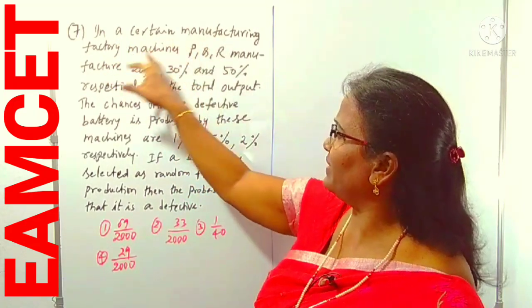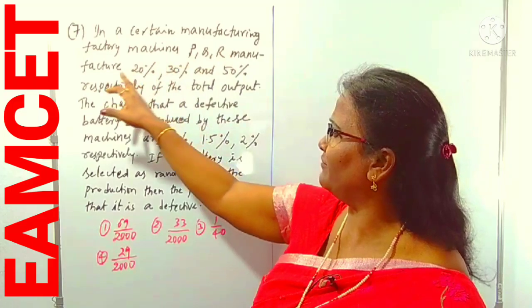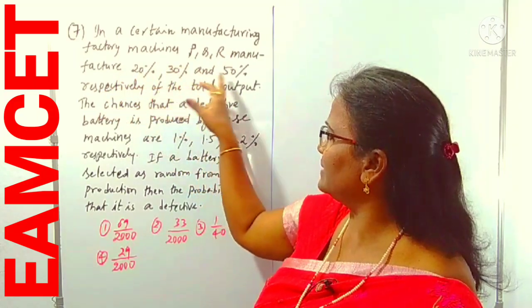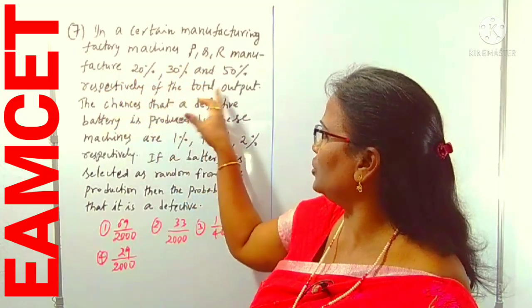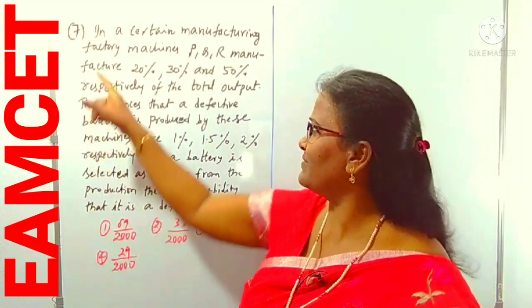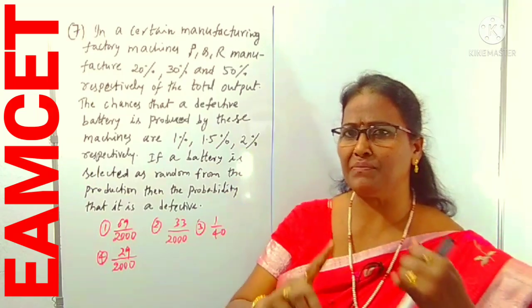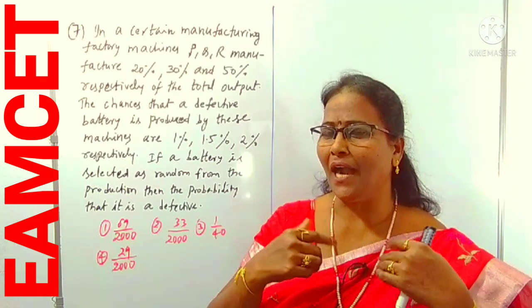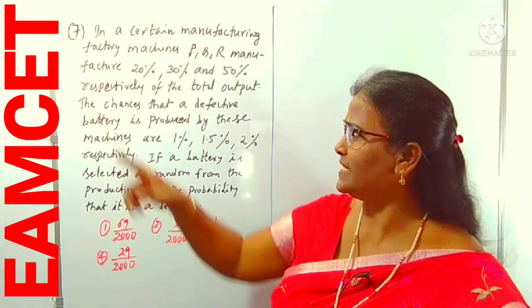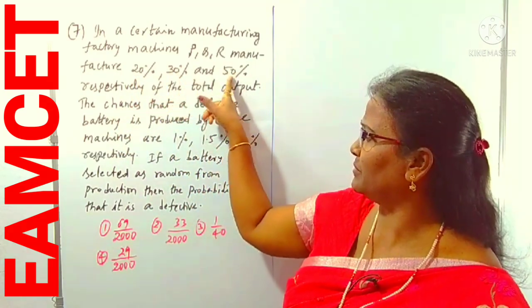In a certain manufacturing factory, machines P, Q, R manufacture 20%, 30%, 50% respectively of the total output. So from this first sentence, what you can understand is that there are 3 types of machines whose names are P, Q, R, and their chances of production are 20%, 30% and 50% respectively.